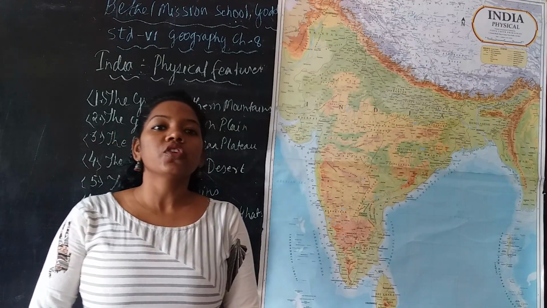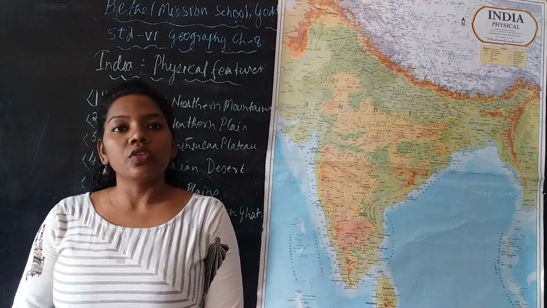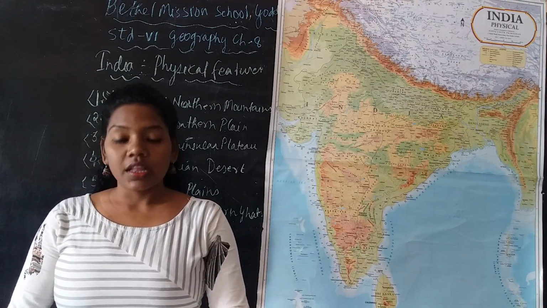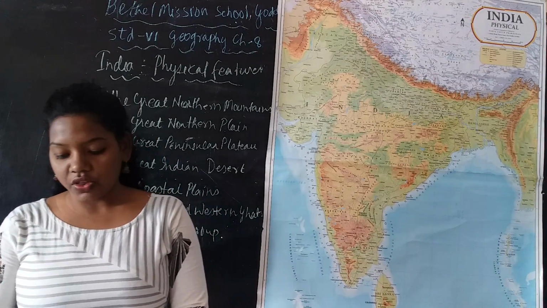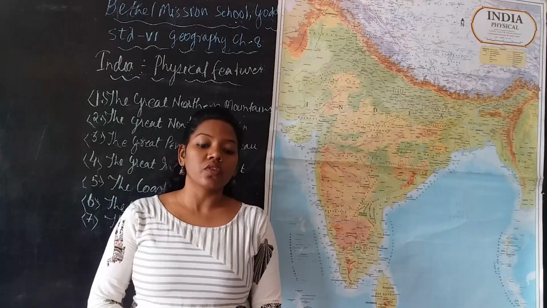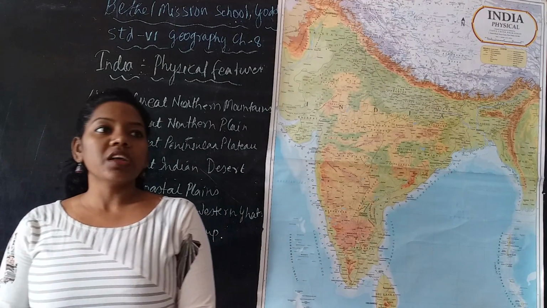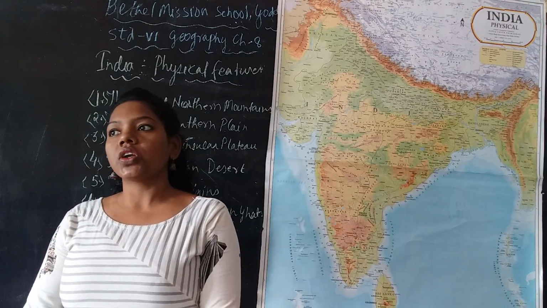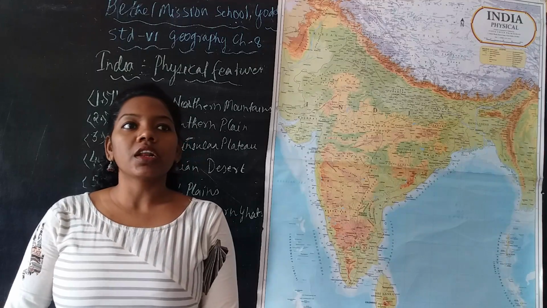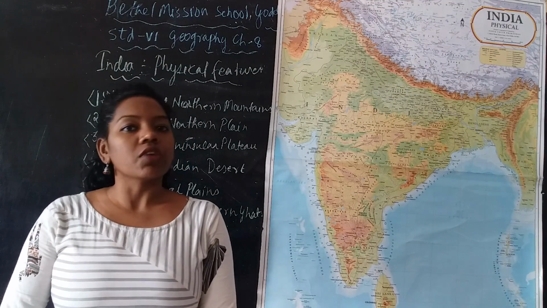Today we are going to learn a new chapter, that is Standard 6 Geography, Chapter 8, India Physical Features. Physical means the land formations, or the speciality of the land formations of India, that we are going to learn.